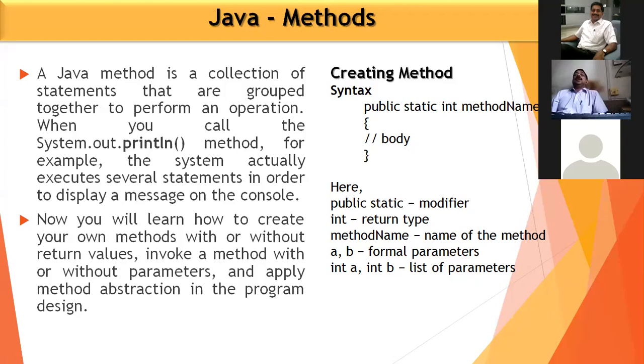So in any declaration, for example, you are declaring these parameters as integer. So the parameters should be in a particular order. The order should be correct. Okay, so this is how we can create the method.